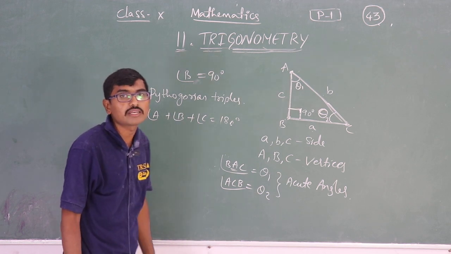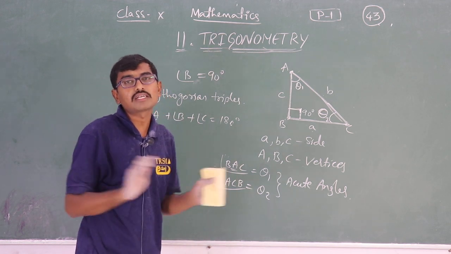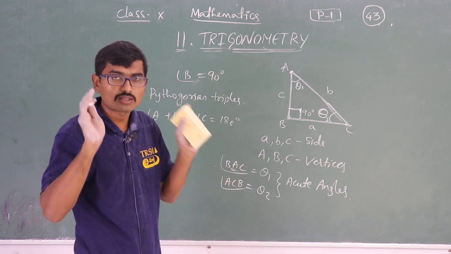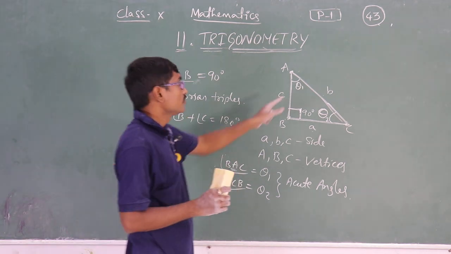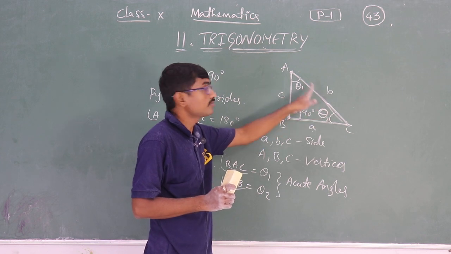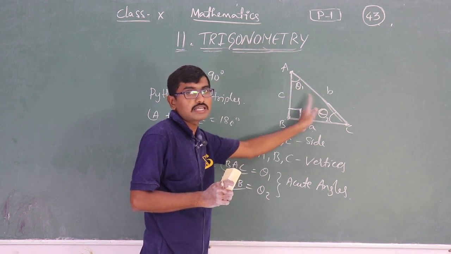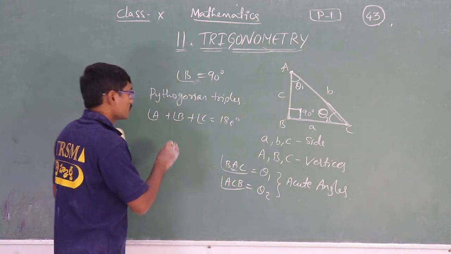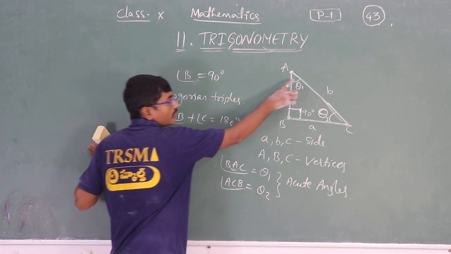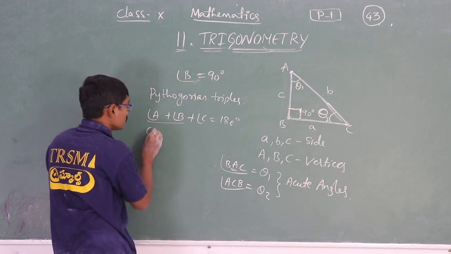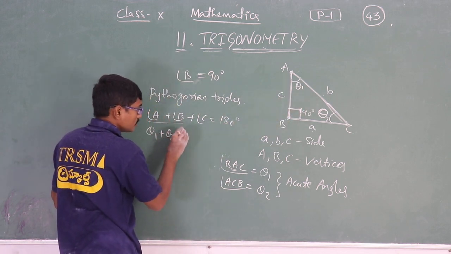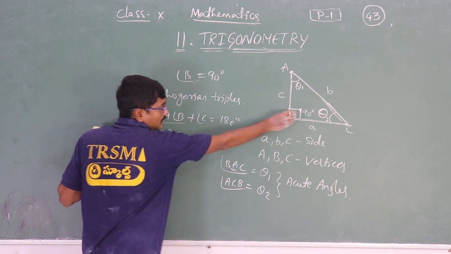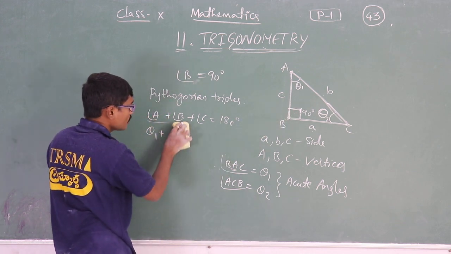If we are not getting 180 degree, it means that we can't draw the triangle. For drawing any type of triangle, the sum of these three angles will be 180 degree. Okay? So here angle A and angle C we don't know, that is theta 1 and theta 2. Angle B we know, 90 degree.